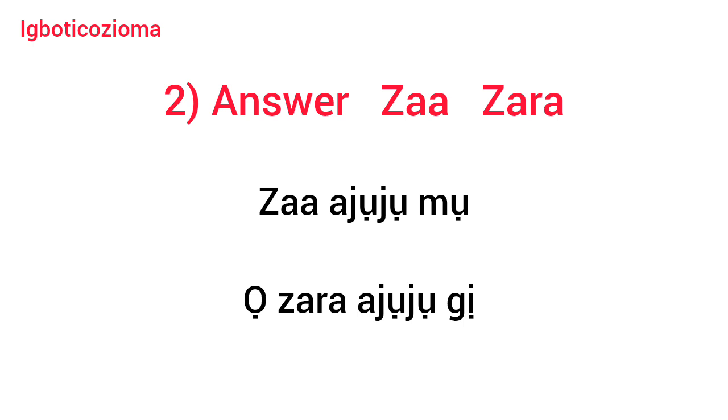So let's take an example for za. Za ajụjụ m. Answer my question. Ajụjụ is question. Ọ zara ajụjụ gị. He or she answered your question. Ọ zara, he or she has answered your question.